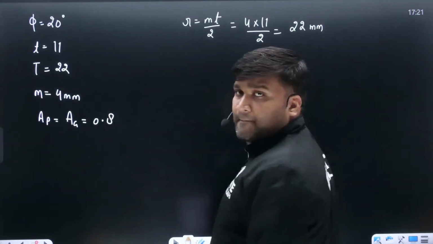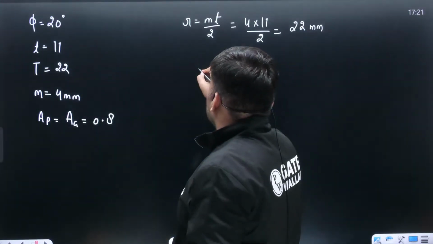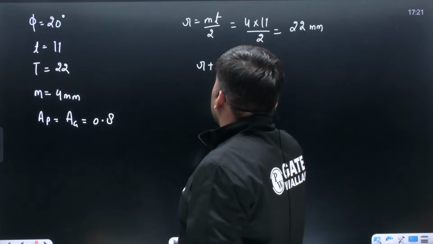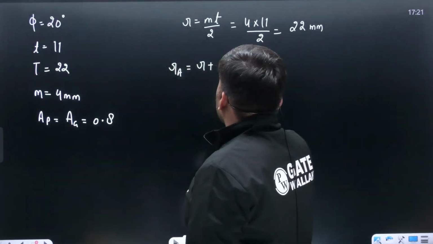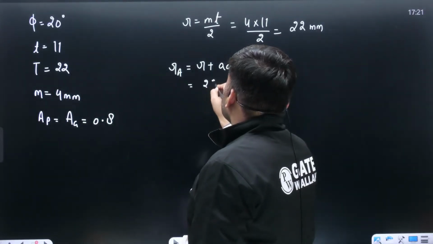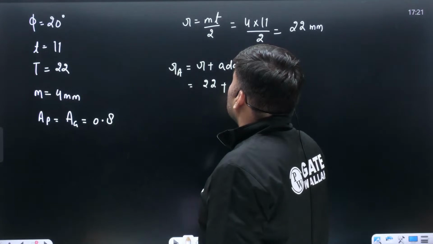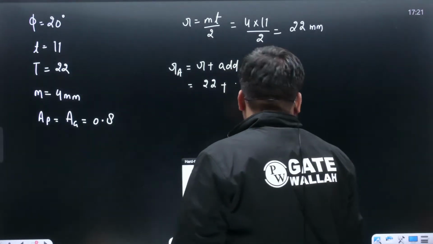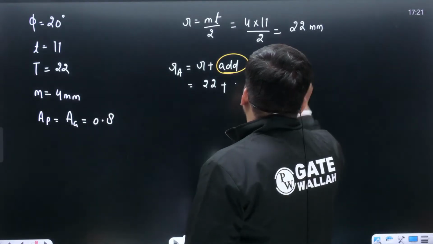Small r is known. And small r plus addendum, that is small ra. Small r is how much? This is 22 mm. Plus how much is the addendum? Fractional addendum times module. Put down this value.